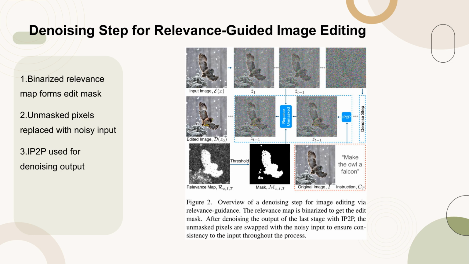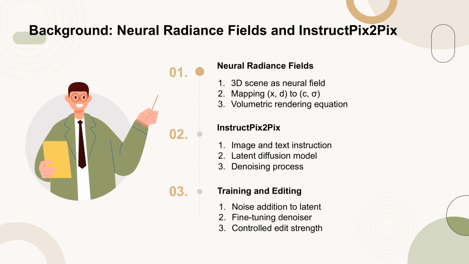Neural radiance fields, NeRFs, represent a 3D scene as a neural field that maps a 3D coordinate and a view direction to a color and a density. This field is optimized using multi-view posed image sets and is rendered using a volumetric rendering equation. On the other hand, InstructPix2Pix is a model that edits images based on text instructions. It uses a latent diffusion model where noise is added to the latent representation of the image, and a denoiser is fine-tuned to minimize the diffusion objective. The strength of the edit can be controlled by image and text guidance scales, allowing for precise image modifications.